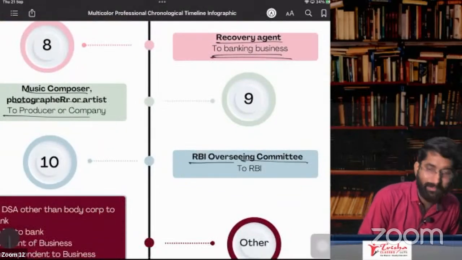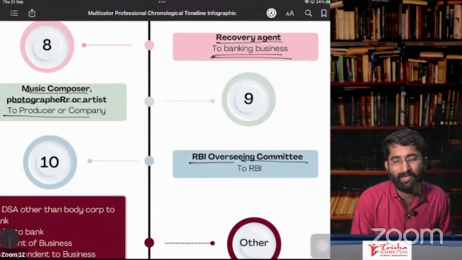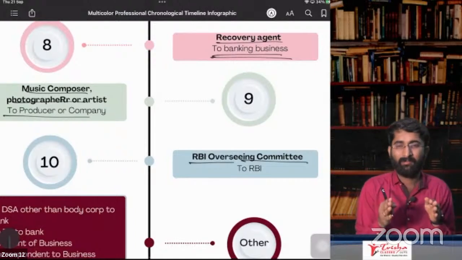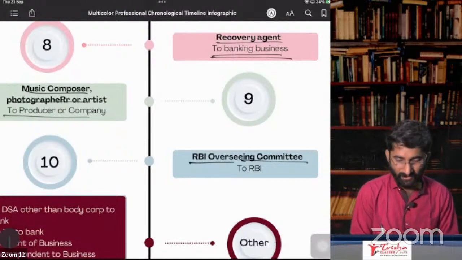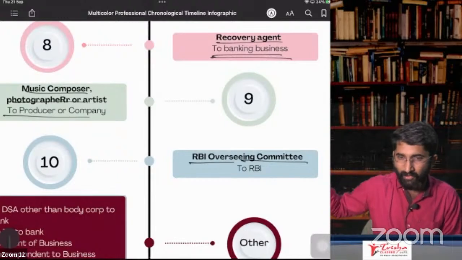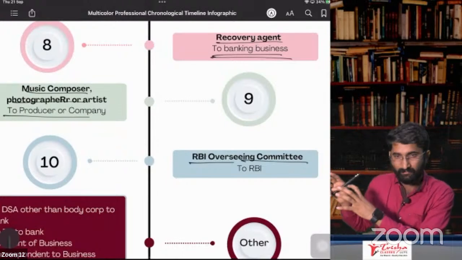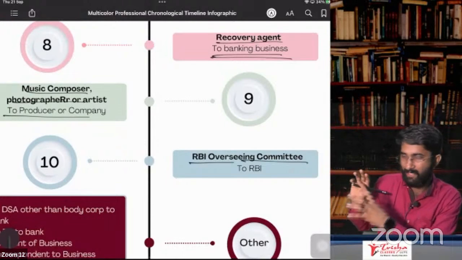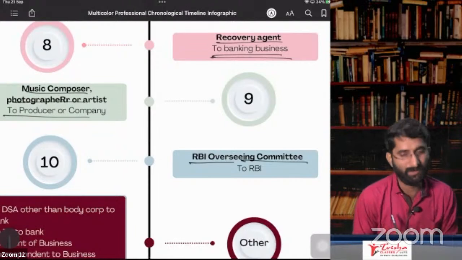RBI overseeing committee. There is some overseeing committee to take care of the banking businesses. That committee is looking after the banks, how things are going on. What is going on in the banks will be looked after by this overseeing committee.